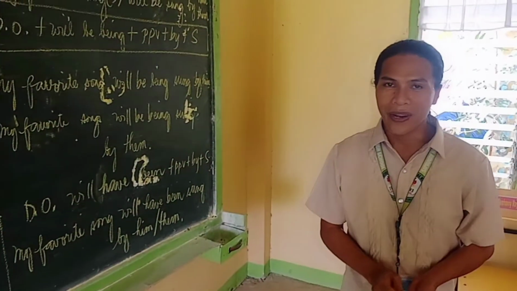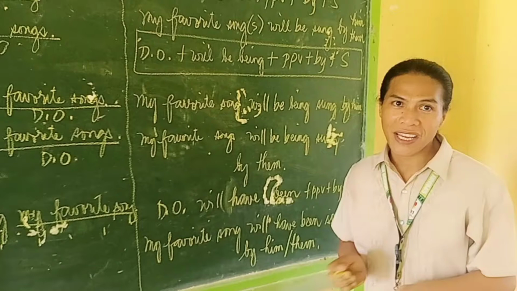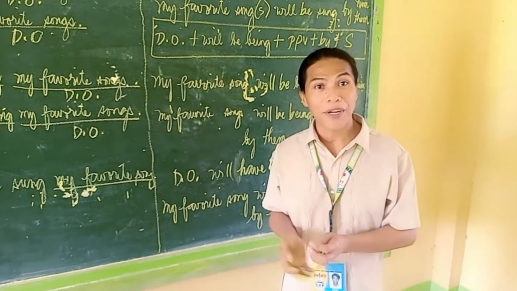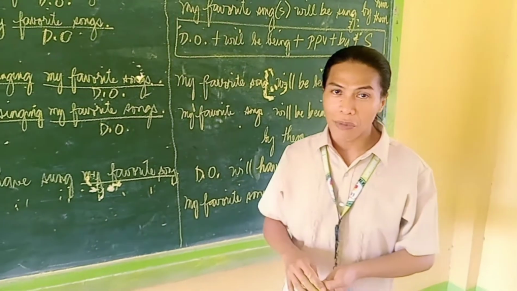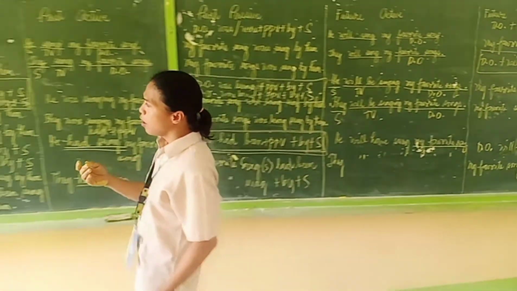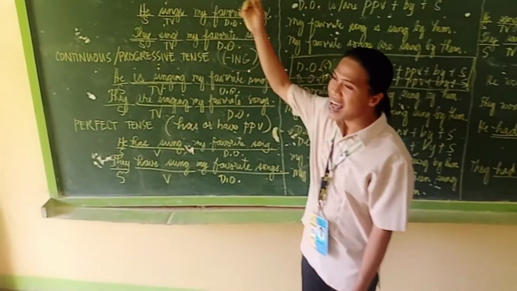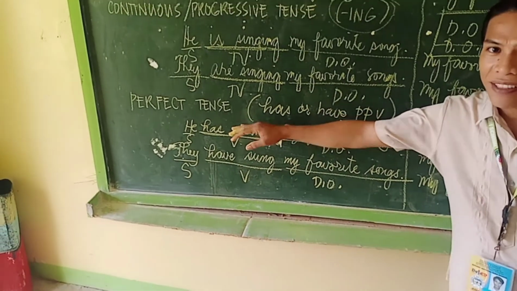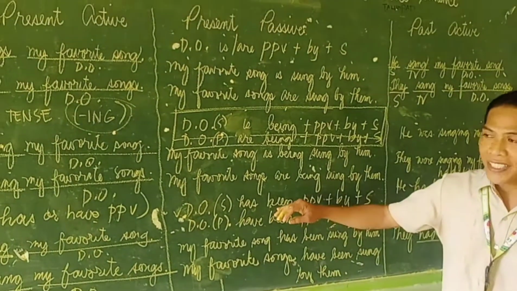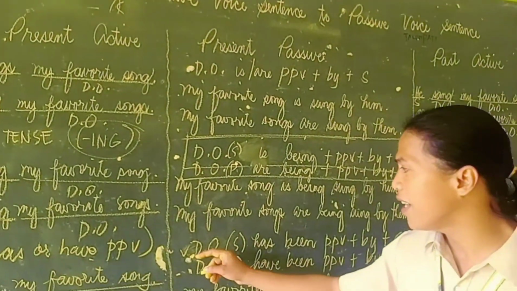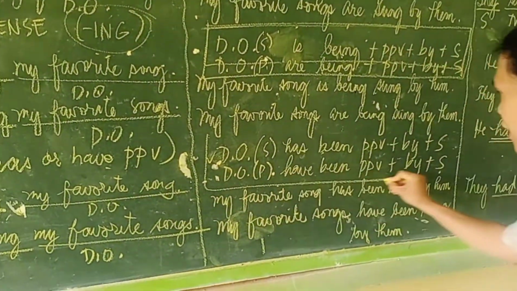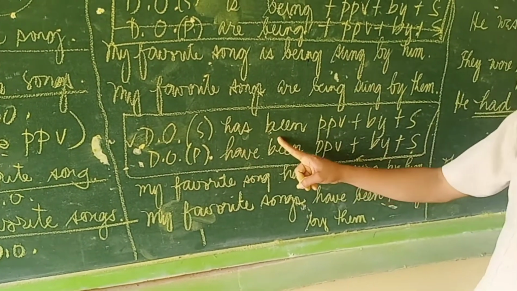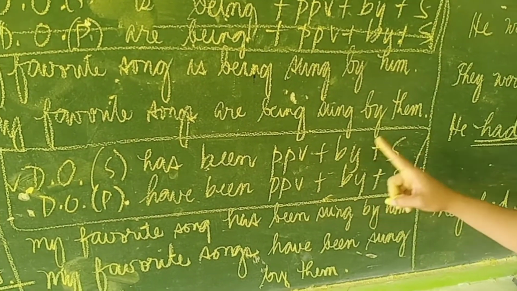Yes? Okay. To make it short and very easy for you to rewrite active voice sentence to passive voice in the perfect tense, you jot down in your notebook the patterns. Let's start with the present active in the perfect tense. Writing present active perfect tense to present passive perfect tense, if your direct object is singular, use this pattern: direct object singular, has been, past participle of the verb plus by plus subject.